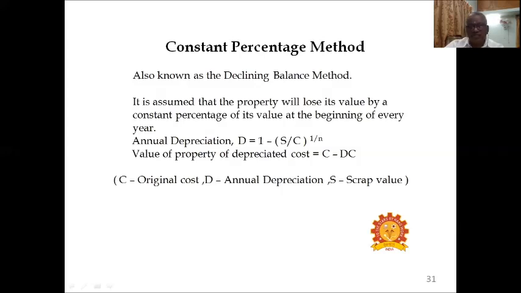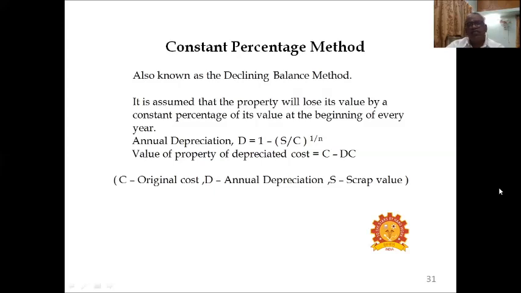Constant percentage method. First one is the straight line method. Next one is the constant percentage method. It is also known as the declining balance method. It is assumed that the property will lose its value by a constant percentage of its value at the beginning of every year. So in this method, 1 minus (S by C) whole power 1 by N will give the annual depreciation D.